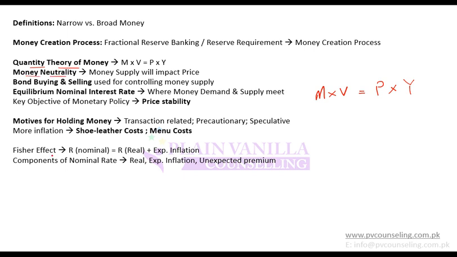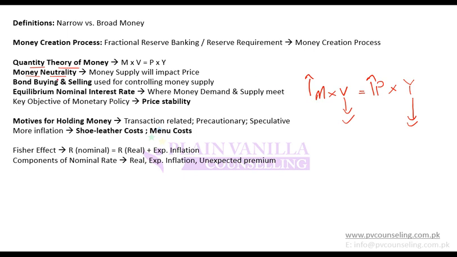Moving on to another concept, money neutrality. What is money neutrality? Money neutrality says that in this equation MV equals PY, V and Y are constant. V and Y wouldn't change, and if these two are constant, then an increase in money supply will lead to an increase in price.